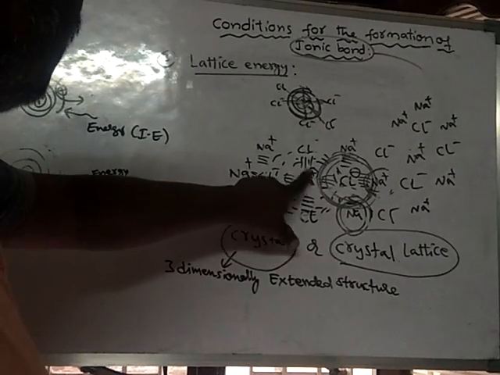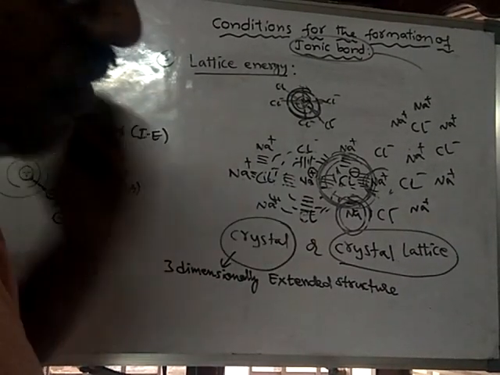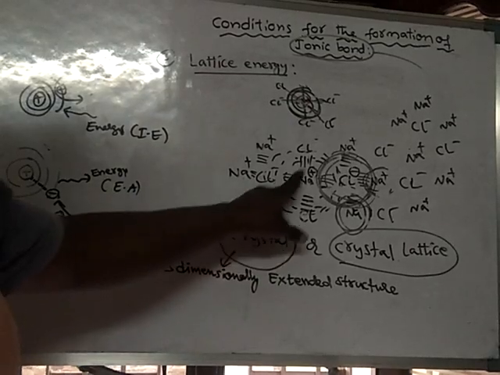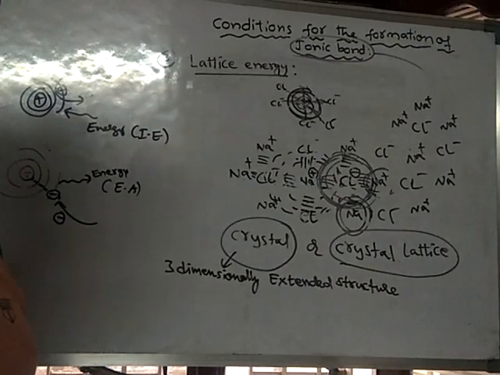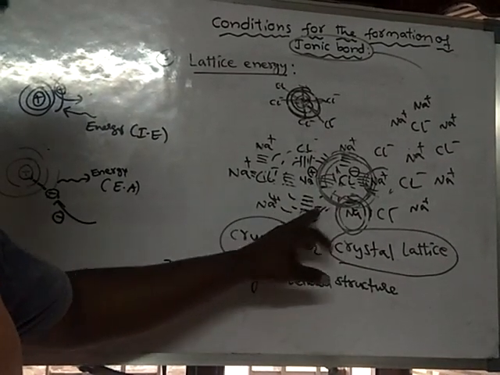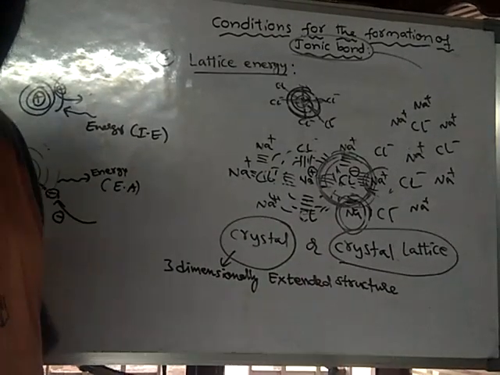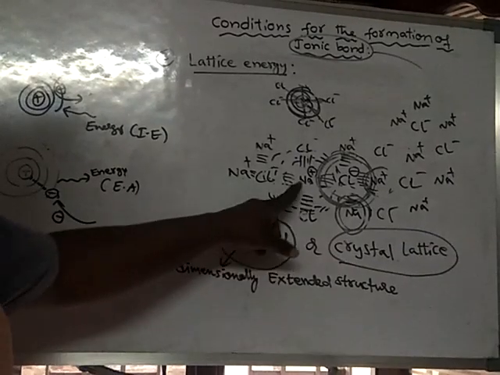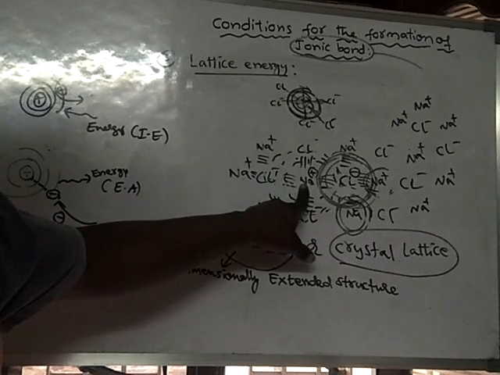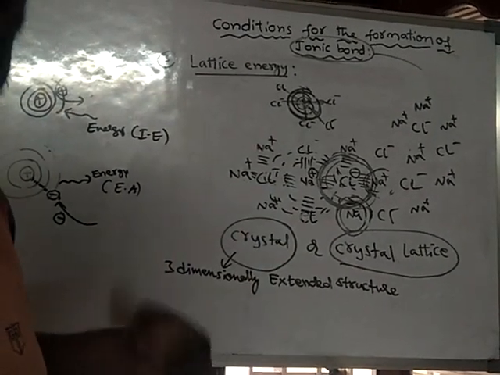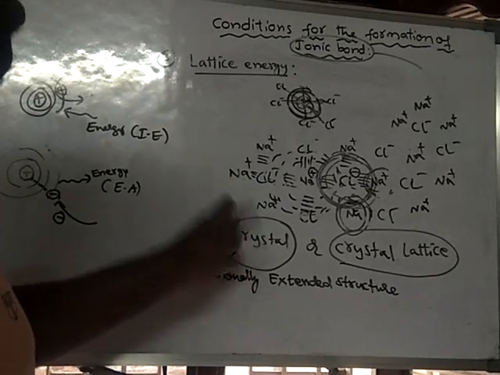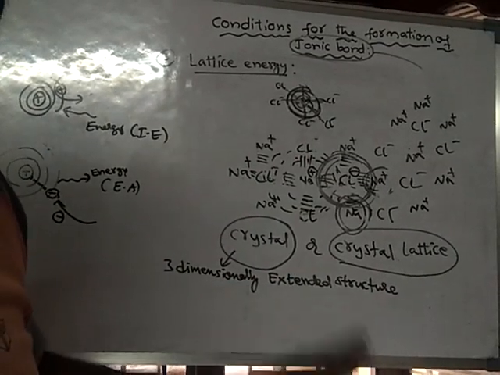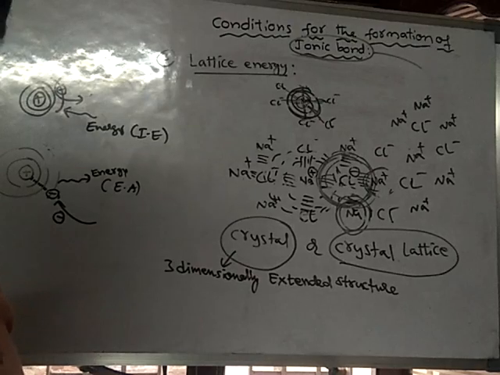Okay, so as a result of this, what is happening? Every sodium ion is forming so many bonds with so many chloride ions. So the force of attraction goes on increasing. Whenever the force of attraction goes on increasing, what is happening? The loss of energy will continuously take place.